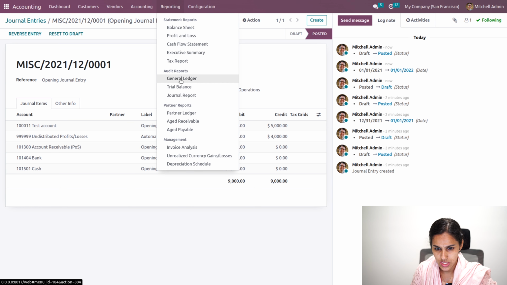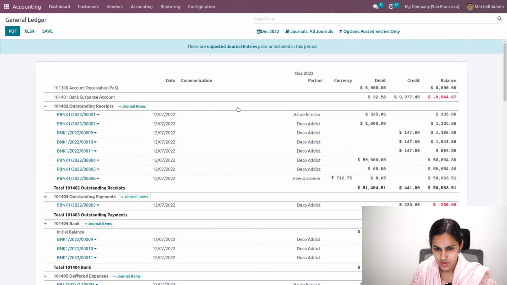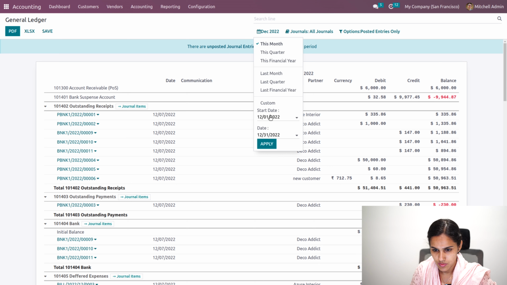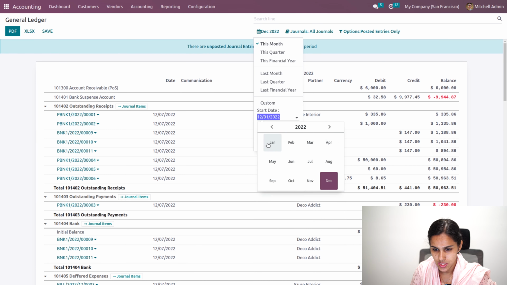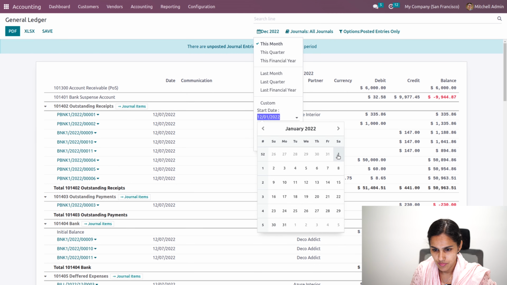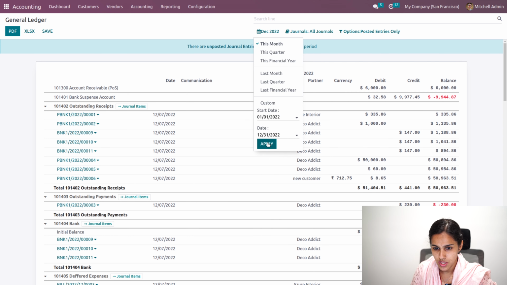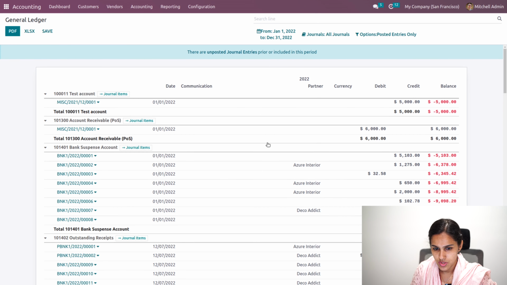So go to general ledger again. I'll be taking it from January 1st and apply. So you can see some more entries are being added.